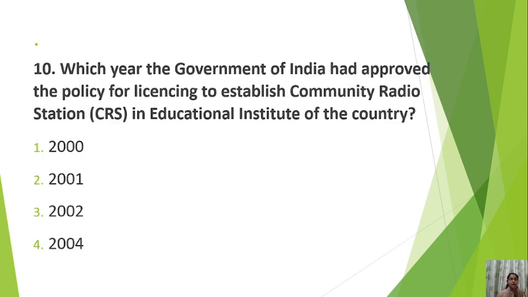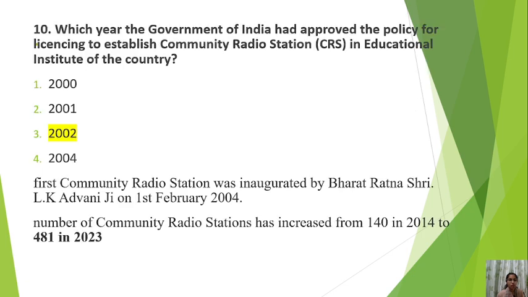Okay. Next is, in which year the government of India approved the policy for licensing to establish community radio stations in educational institutes of the country? Number 1 2000, number 2 2001, number 3 2002, number 4 2004. Try to answer this. You need to remember these dates and years. So the correct answer is 2002.